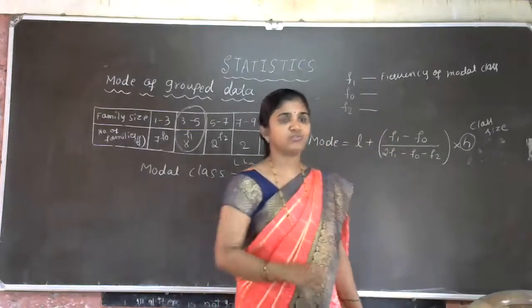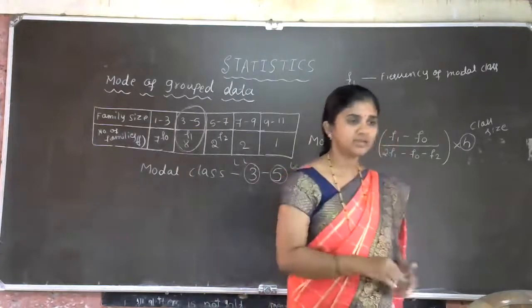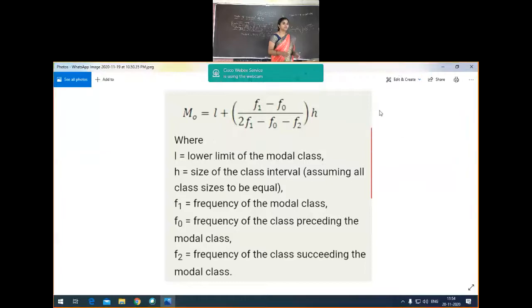So let us introduce the formula once on the page. Okay, I'll share one page, you just see that one. Here we have the formula. M0 stands for mode. Mode is equal to L plus F1 minus F0, divided by 2F1 minus F0 minus F2, into H. Got the idea of this formula, students? This formula we are going to use to find the mode of the grouped data.